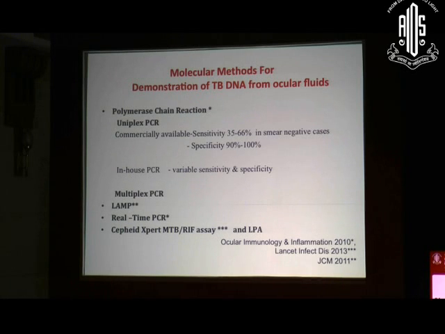So what are the different types of methods we are using in our setup? We are using polymerase chain reaction, which could be uniplex or multiplex, and the loop-mediated isothermal amplification test for the detection of mycobacterial DNA, real-time PCR, and the GeneXpert MTB/RIF assay, which will not only diagnose MTB but can tell you whether your patient is suffering from a rifampicin-resistant or rifampicin-sensitive mycobacterial strain. And last but not least, another drug susceptibility testing technique which we have just started doing, the line probe assay, which is endorsed by WHO for diagnosis of TB and detection of drug resistance.